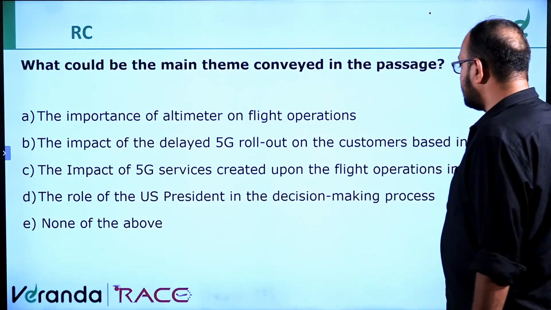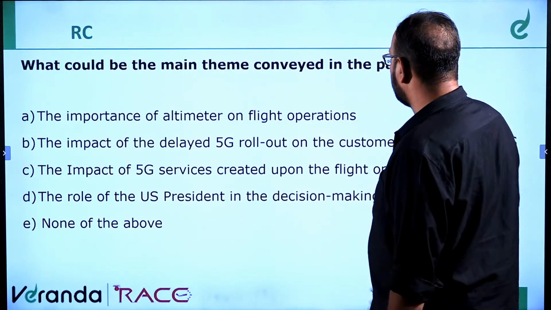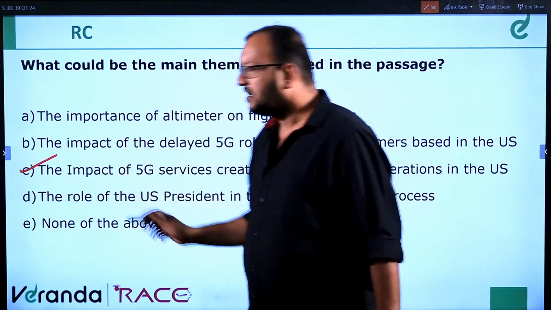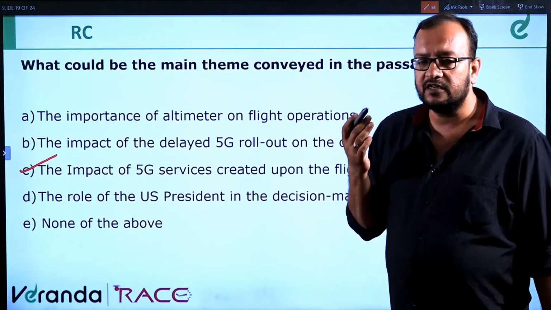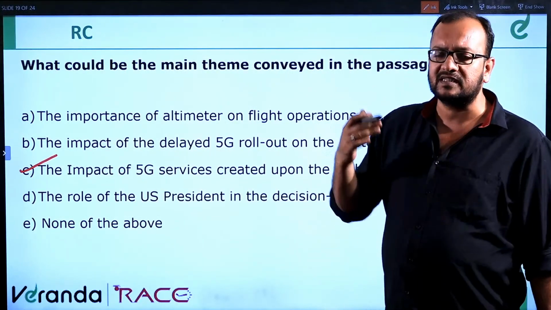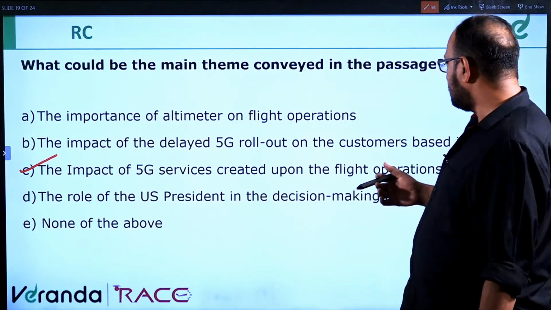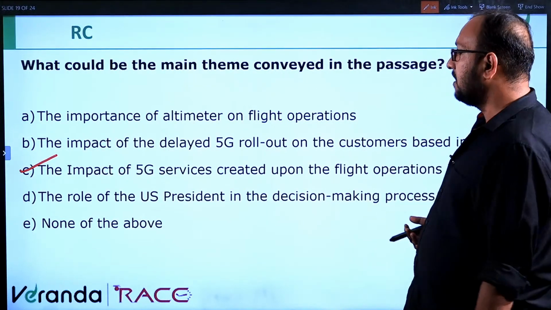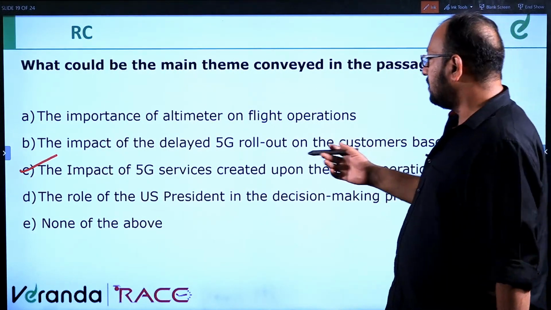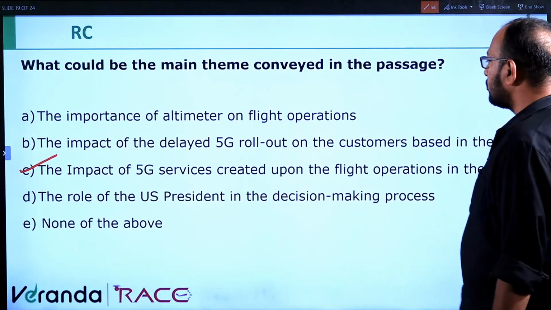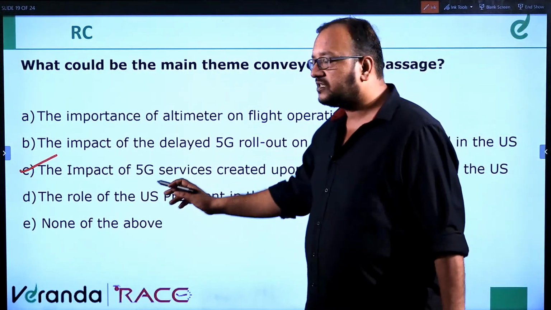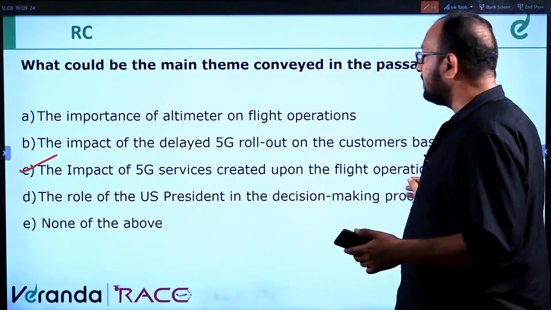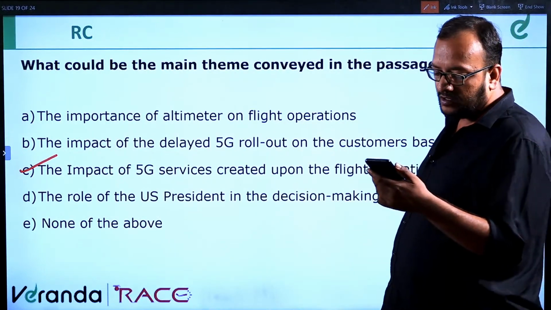The role of the US president in the decision making process, the impact of 5G services upon the flight operations in the US. So I think this is the answer. C is the answer because the passage starts with the introduction of US companies in the flight operations in the US. So the impact of 5G services and the bidding by the US companies. The impact of the delayed 5G rollout on the customers based in the US? No, because it talks about the 5G spectrum and flight operations in the US.